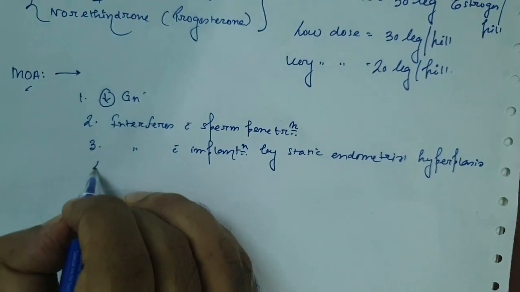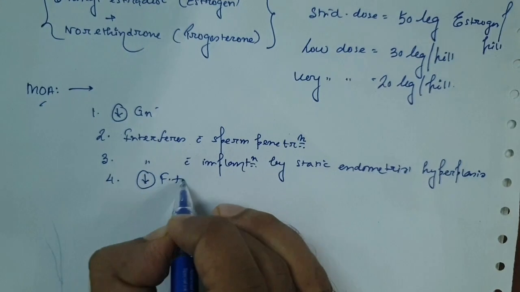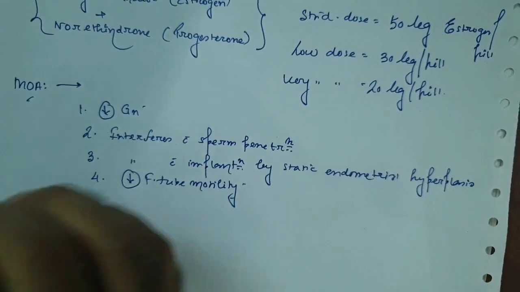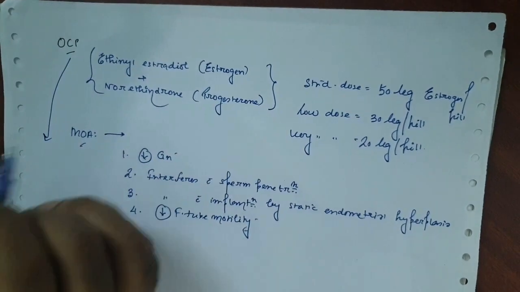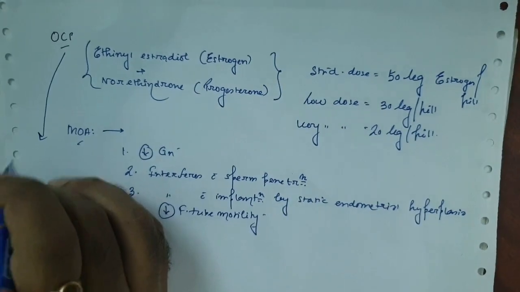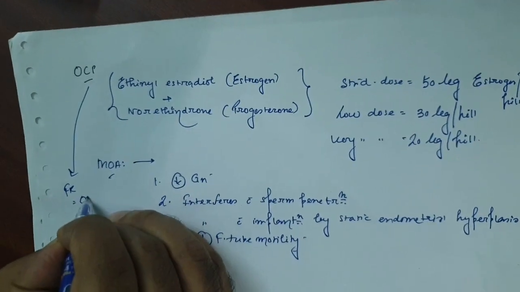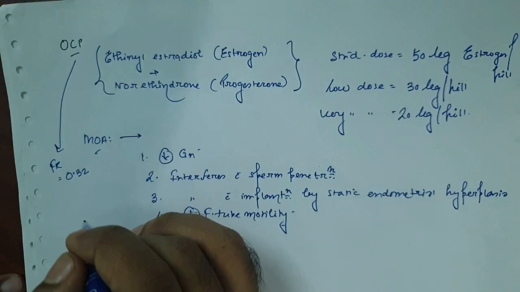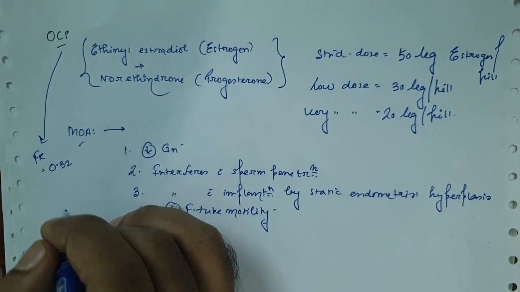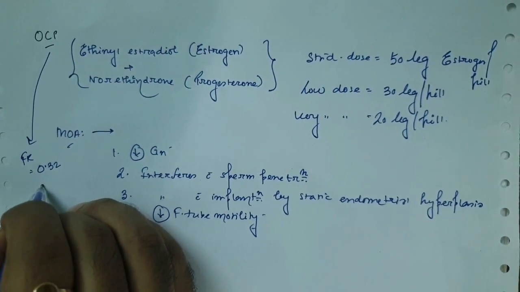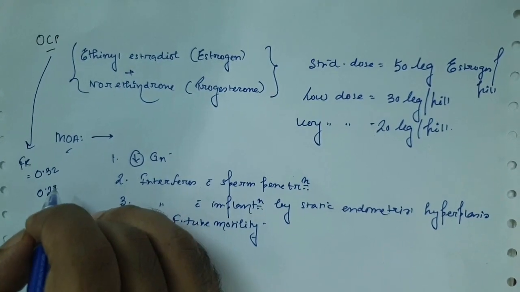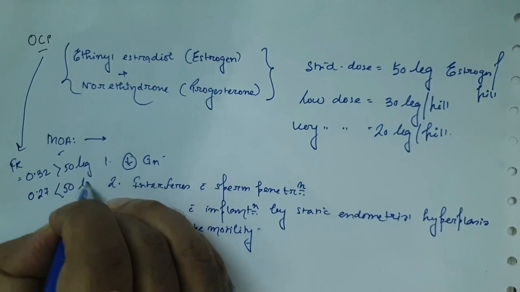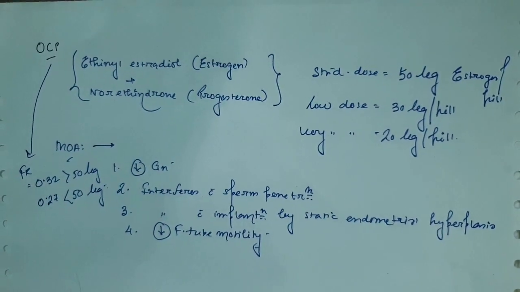And number four, they reduce fallopian tube motility. This combination of the estrogen and the progesterone or OCP has a failure rate of 0.32 when more than 50 microgram of the estrogen and the progesterone is used, or a failure rate of 0.27 when less than 50 microgram of estrogen and progesterone is used.